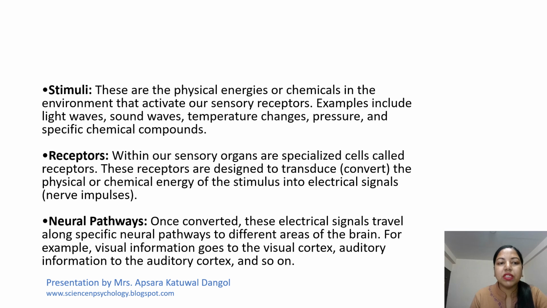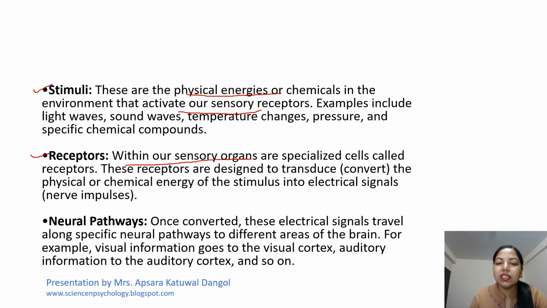So here we were majorly talking about the stimuli and receptors. Stimuli are the physical energy or chemicals in the environment that activate our sensory receptors. Examples include light waves, sound waves, temperature changes, pressure, and specific chemical compounds. Within our sensory organs are specialized cells called receptors.